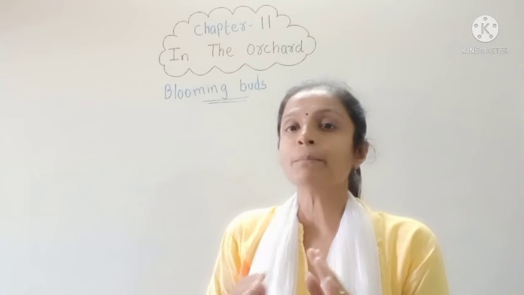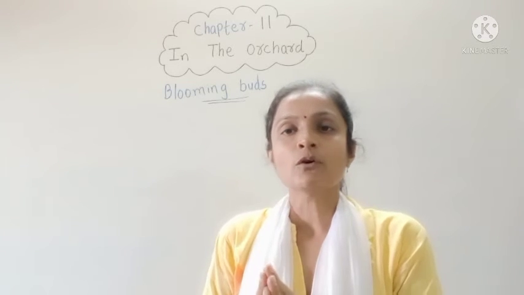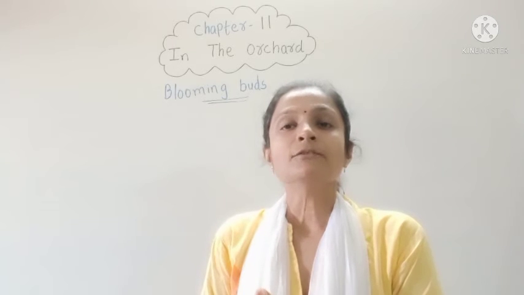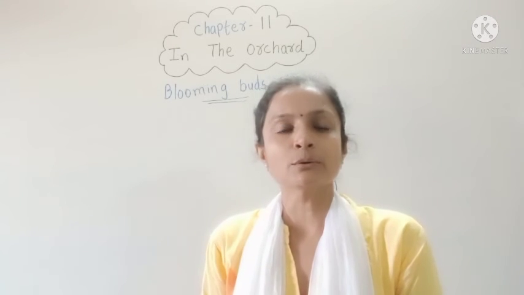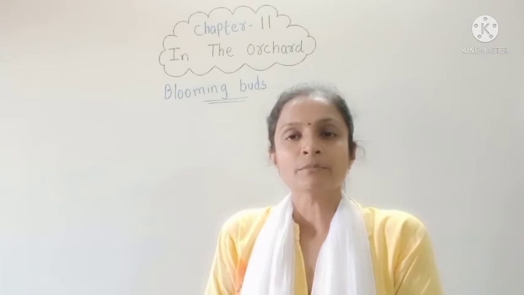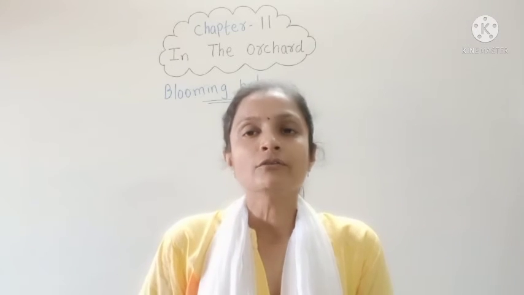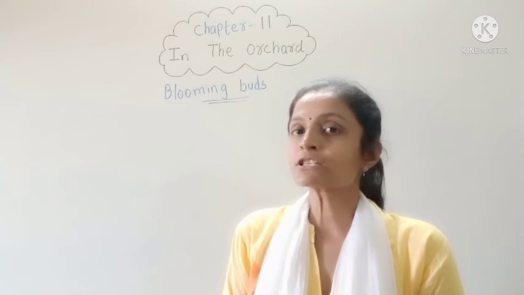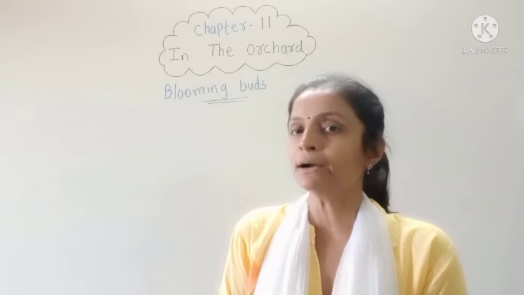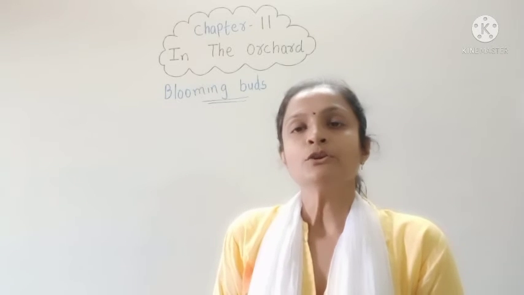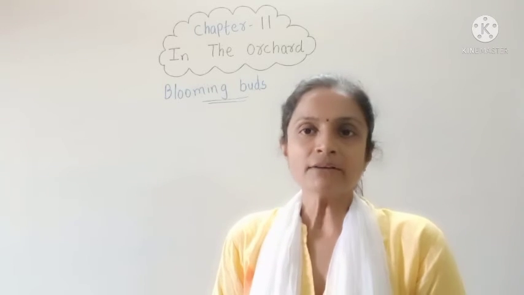From the bud, after 4 or 5 days, the flower will bloom out. So the first form of the flower is the bud, and after the bud you can see the flower.